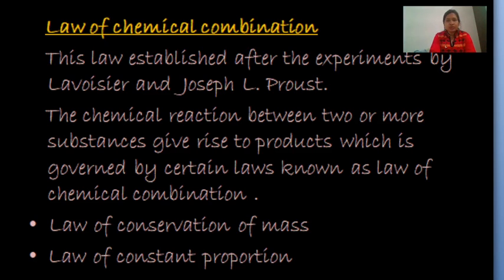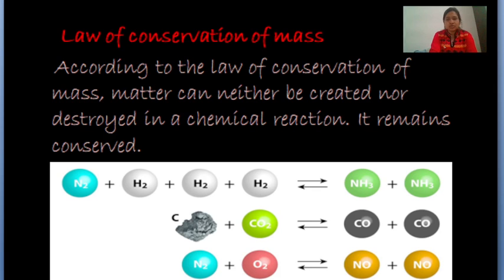Here we are going to study two laws which come under the law of chemical combination, which are the law of conservation of mass and the law of constant proportion. Let's study each one of them in detail. The law of conservation of mass states that matter can neither be created nor be destroyed in a chemical reaction. It remains conserved.